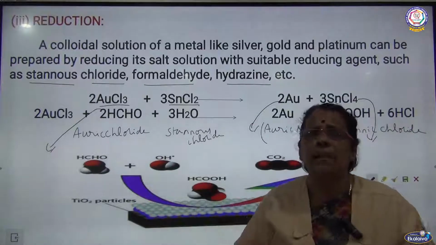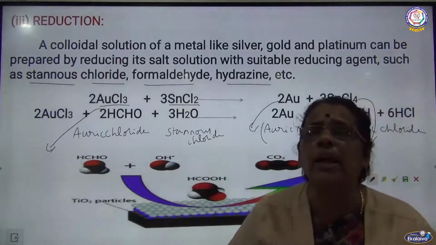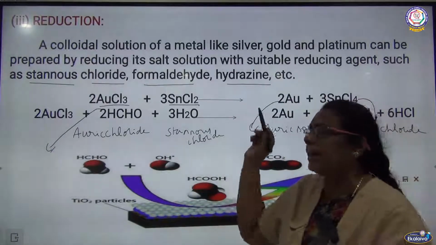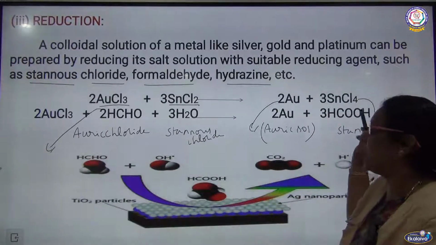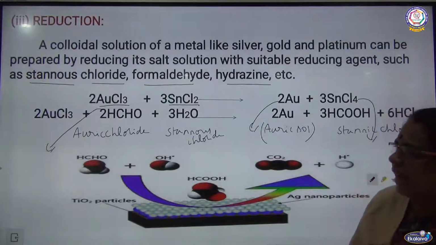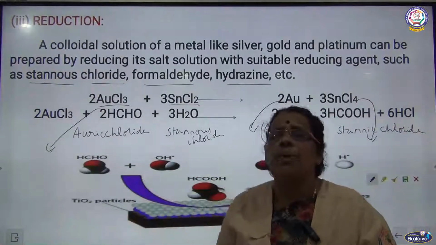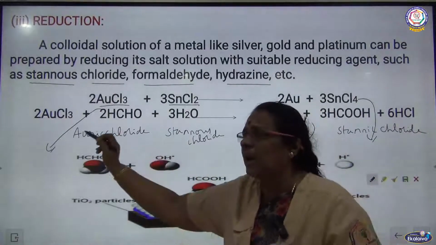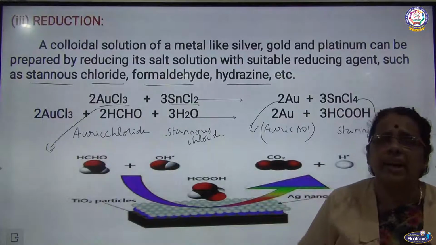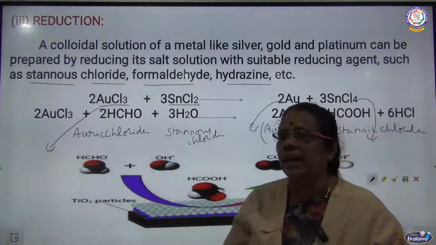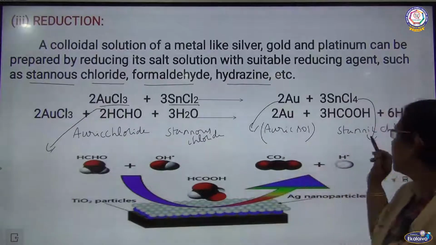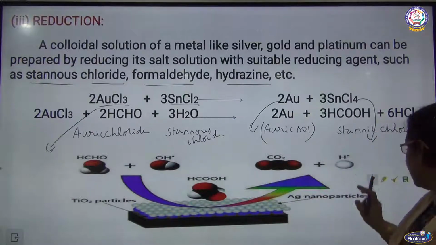So what is the salt I am taking here? The salt of gold, auric chloride. When it is treated with stannous chloride, I will get a colloidal solution of gold with the liberation of stannic chloride. Similarly, if I use formaldehyde as a reducing agent, when an aqueous solution of formaldehyde is added to auric chloride, so I am adding water here, I get gold colloid with the liberation of formic acid and HCl.